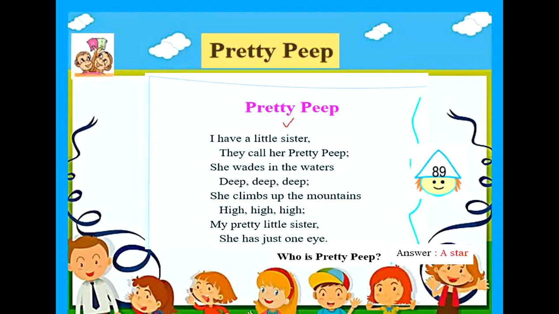Children, here we have completed the lesson Helen Keller and its textual exercises.